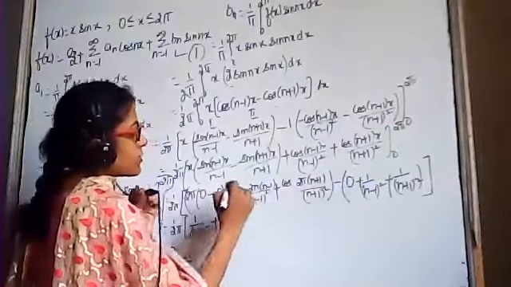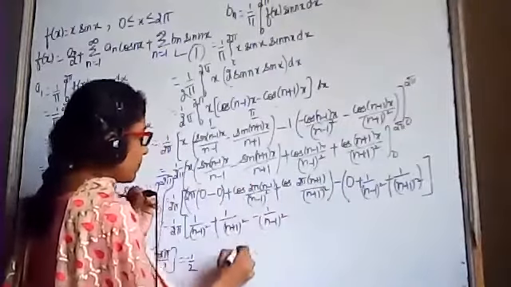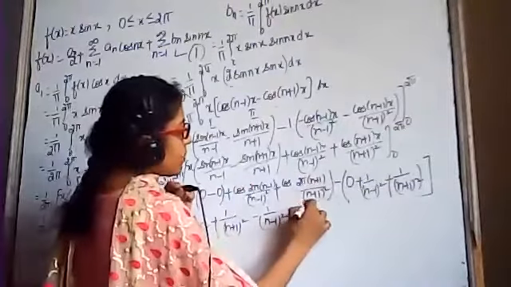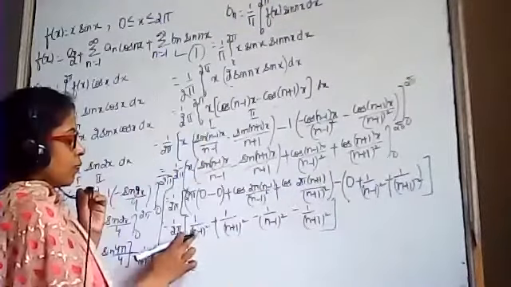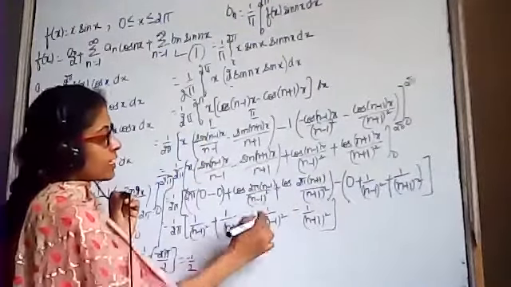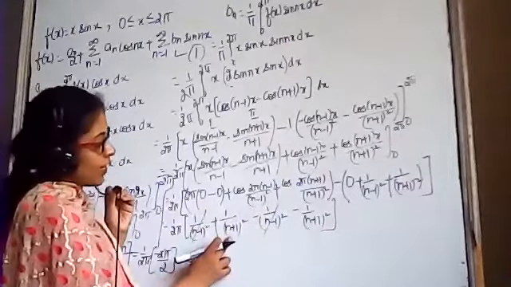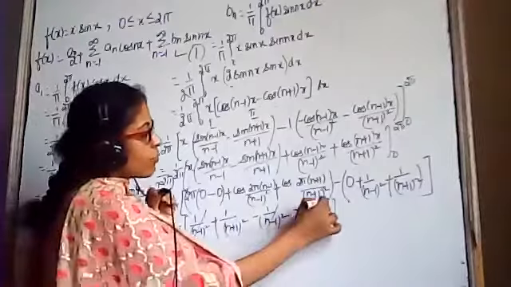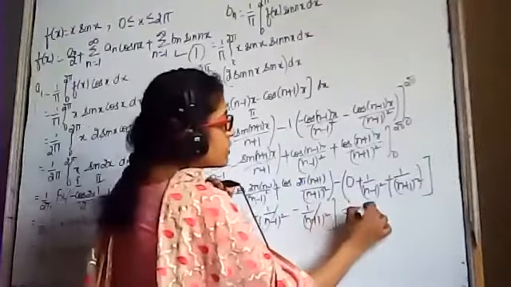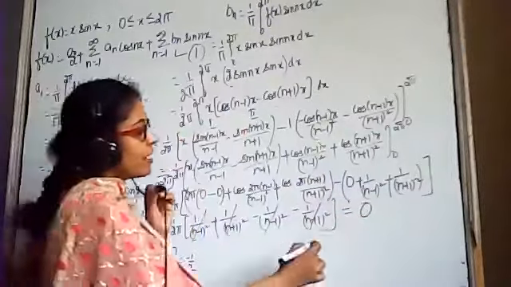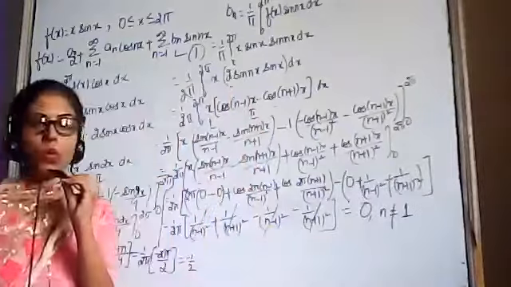Negative sign and positive sign will become negative sign. Minus and plus will be minus. 1 upon (n minus 1) the whole square, minus 1 upon (n minus 1) the whole square, these terms will be cancelled out. 1 upon (n plus 1) the whole square, minus 1 upon (n plus 1) the whole square, this will become 0, provided that n should not be equals to 1.